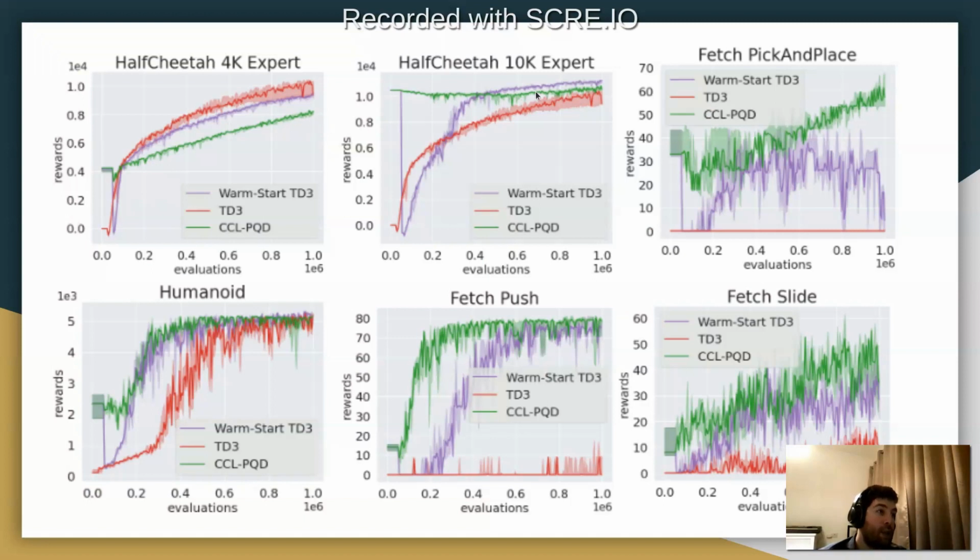We could see in 10K, it maintains without degradation. In Fetch Pick and Place, TD3 fails to learn at all. Warm start TD3 crashes at the beginning, but CCL-PQD maintains performance and continues to increase, as well as in all these other environments, such as the robotic Fetch Slide and Fetch Push and Humanoid.